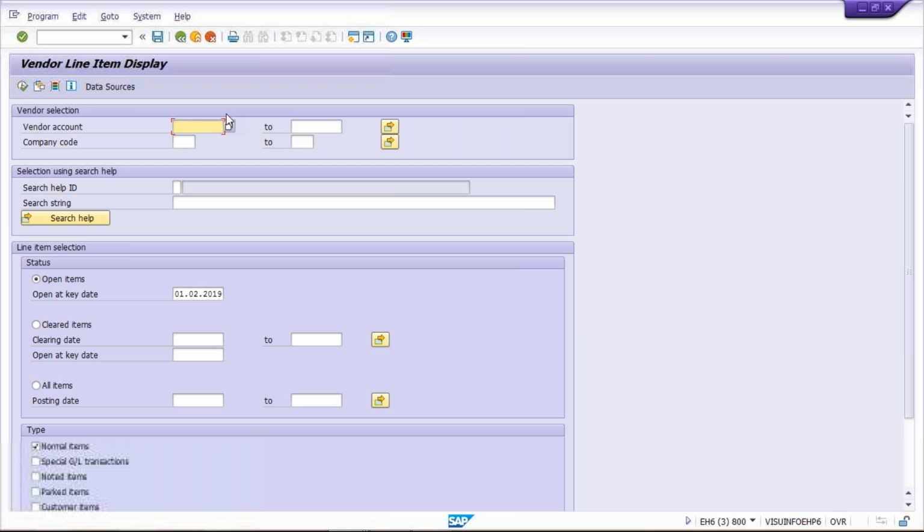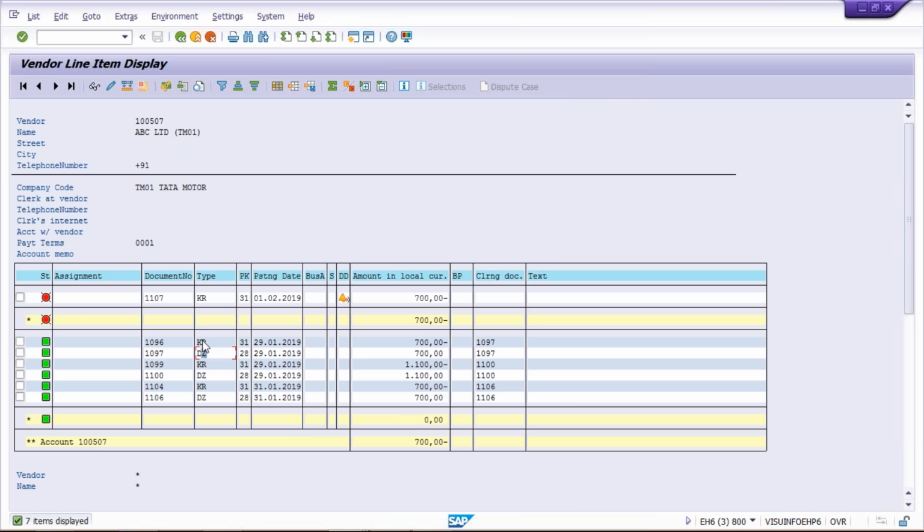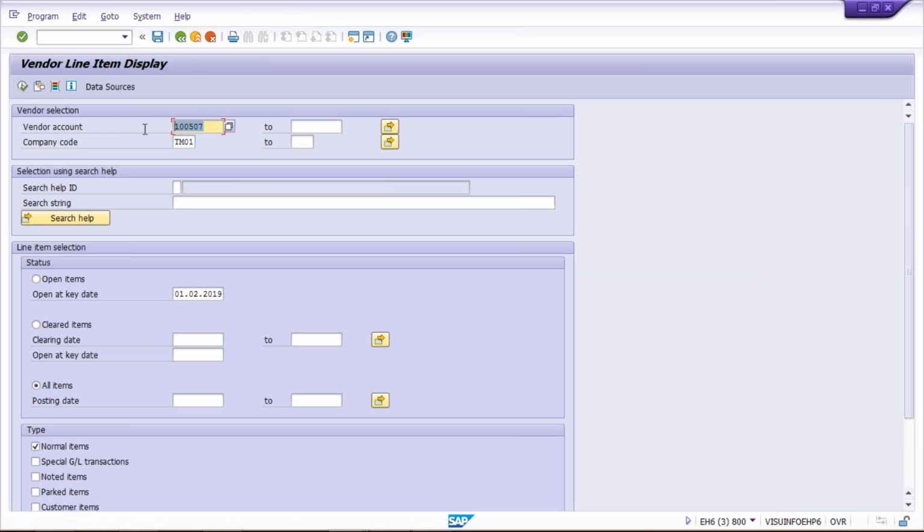Document type determines the types of transactions. What are these types of transactions, guys? Whether it is an invoice, a credit memo, or a payment, all these things will be determined by the document type itself. Let's suppose if you look at the report here, these all are the document types itself, right? I'll just do one thing. I'll open one more where there will be more transactions. Okay, let's see.